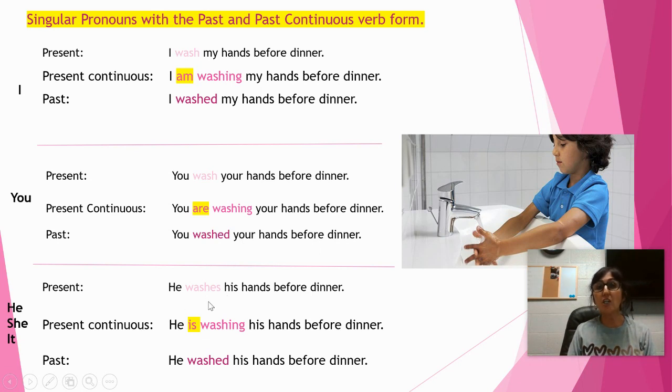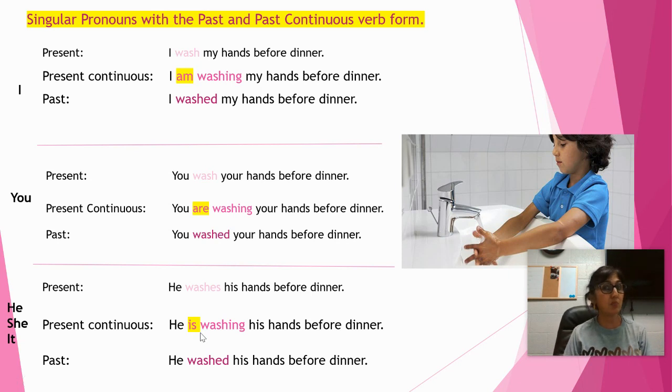And then he washes, he is washing, and he washed. Okay, those are all our singular forms with the pronoun, right? And we know that the continuous form, as we're seeing in the highlighted forms here, it's I am, you are, and he is in the singular form.